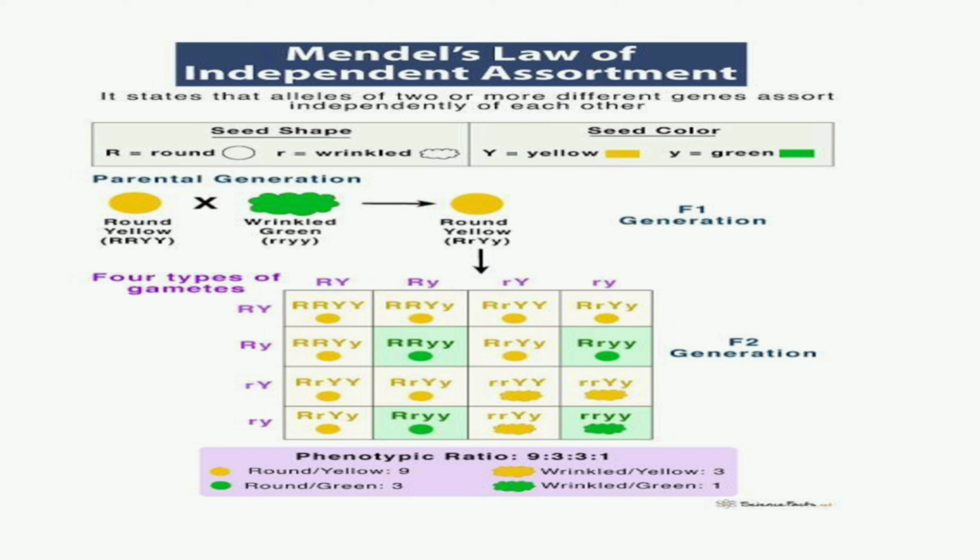If there is a self cross between the F1 generation offspring, the outcome of the F2 generation offspring is 9 to 3 to 3 to 1, which is the phenotypic ratio. That is 9 round yellow, 3 round green, 3 wrinkled yellow, and 1 wrinkled green. So these are the three Mendel's laws.